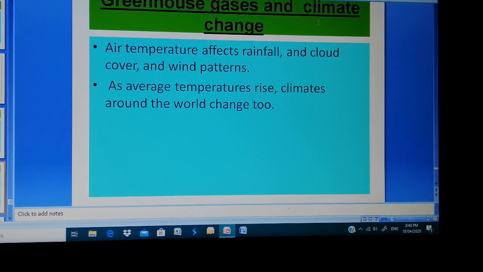From the word itself we can understand it is the warming of the globe due to the trapping of sunlight by greenhouse gases like methane and carbon dioxide. We need some of it, but if too much sunlight is trapped, at a higher level, it will lead to global warming. That means the temperature of the earth's surface will increase.